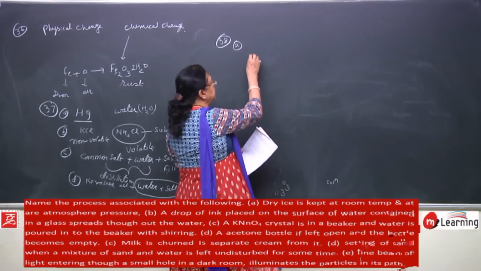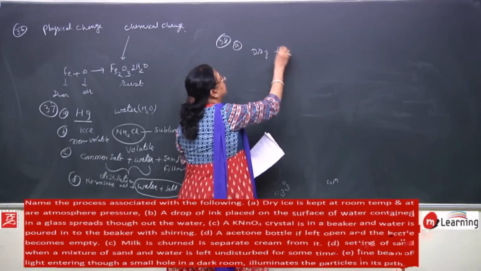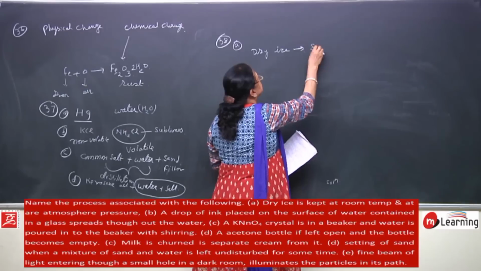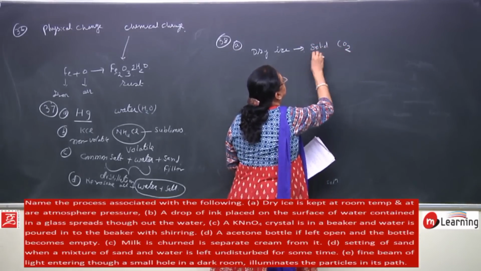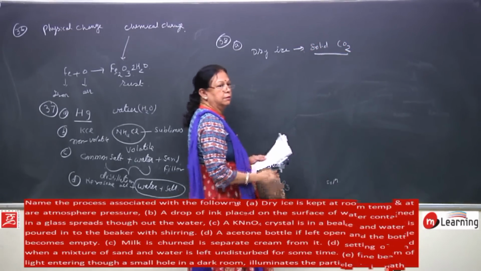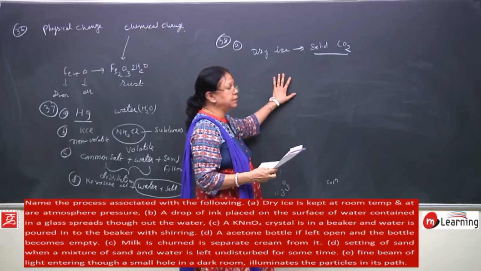What is dry ice? Dry ice is solid carbon dioxide. Why is it kept at room temperature at 1 atmospheric pressure?